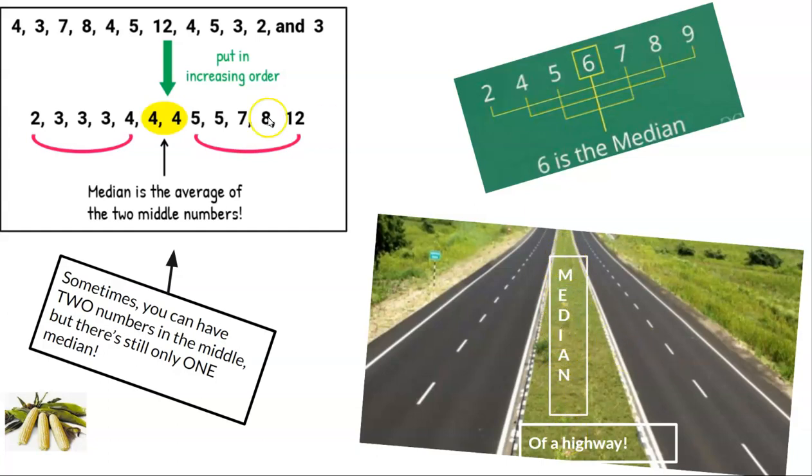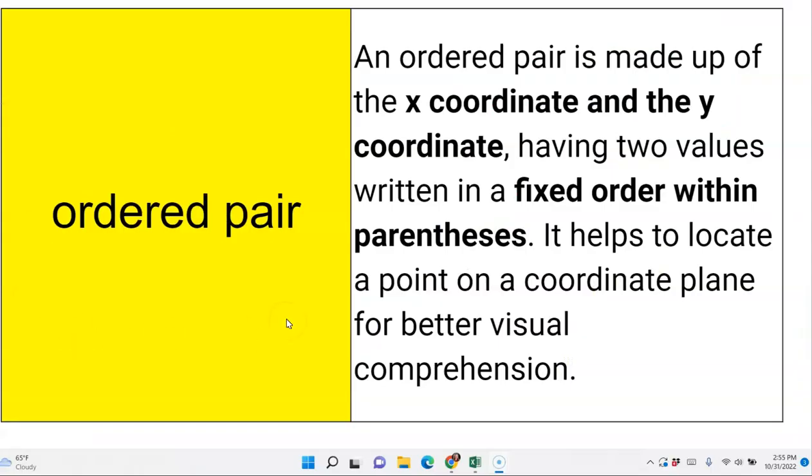That little grassy strip where you have cars going one way, and then cars traveling the other way. But the median is that little separation. So once you put the numbers in order, you find the exact middle, and that gives you your median. So median is the average of two middle numbers. If in the case like this one, we have two numbers in the middle, well, what comes between 4 and 4? 4. So 4 is the median. A lot of times you'll just have a single number in the middle, like in this case, it's just 6. 6 is the median, but the key is to put them in order. If you ever do get two numbers in the middle, just know that there's still only one median. You have to find the average of those numbers.